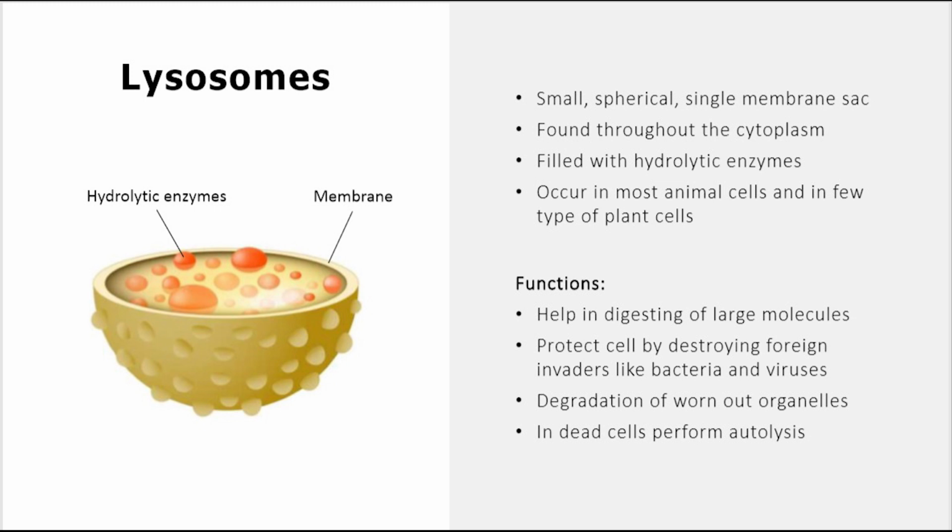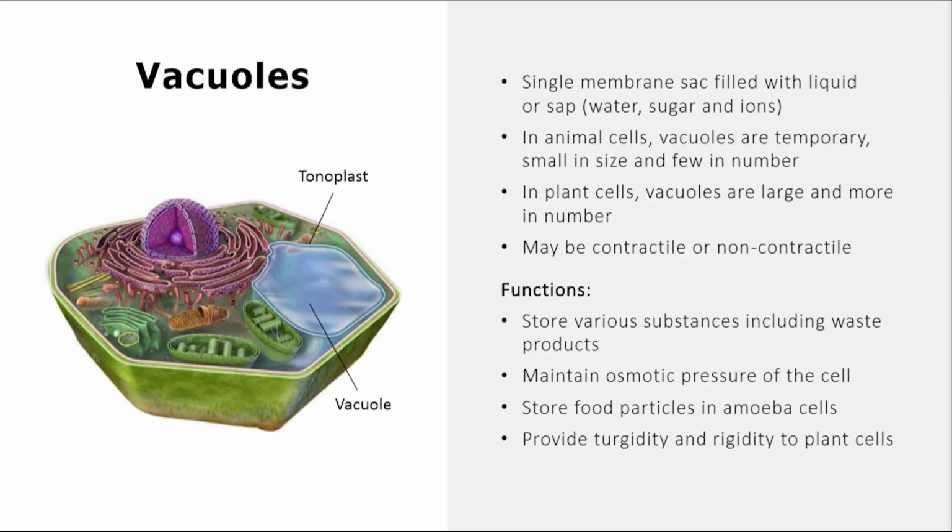Vacuoles are single membrane sacs filled with liquid or sap, meaning water, sugar and ions. In case of animal cells, vacuoles are temporary, small in size and few in number. In plant cells, vacuoles are large and more in number, may be contractile or non-contractile.